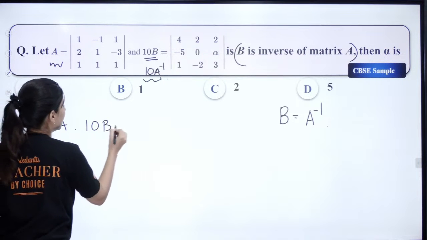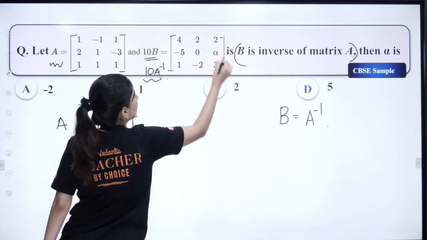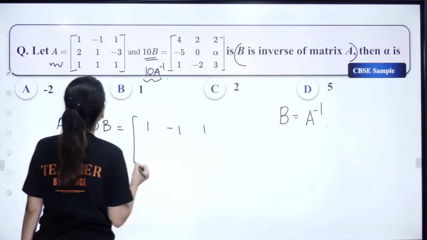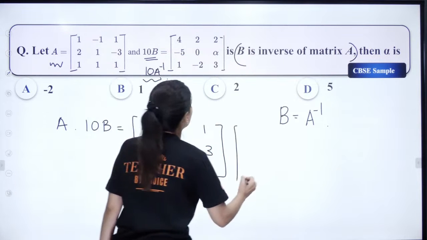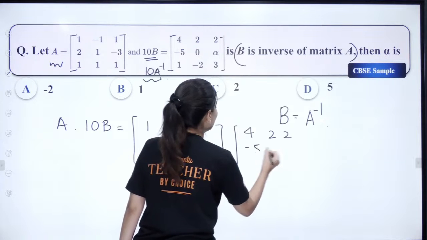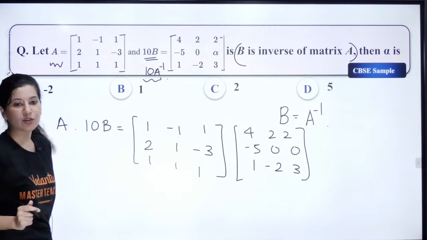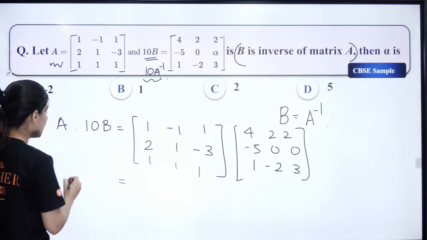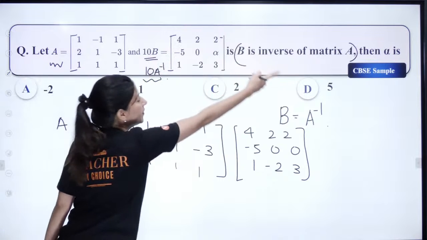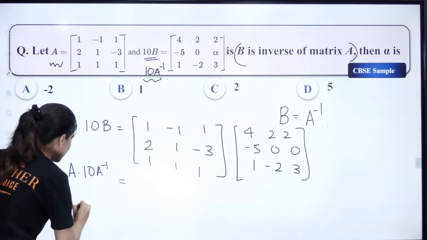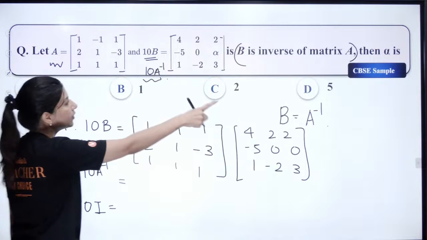A is this matrix. Please note this is a misprint, but this is a matrix: 1, minus 1, 1, 2, 1, minus 3, 1, 1, 1. And we have 4, 2, 2, minus 5, 0, 0, 1, minus 2, 3. On the right hand side, we are going to multiply it. Now 10B is what? A times 10A inverse. In the question they are saying that B is nothing but A inverse. Now 10 can be taken out and A inverse into A will be I. So this is 10I. Now start multiplying and they are looking for alpha.